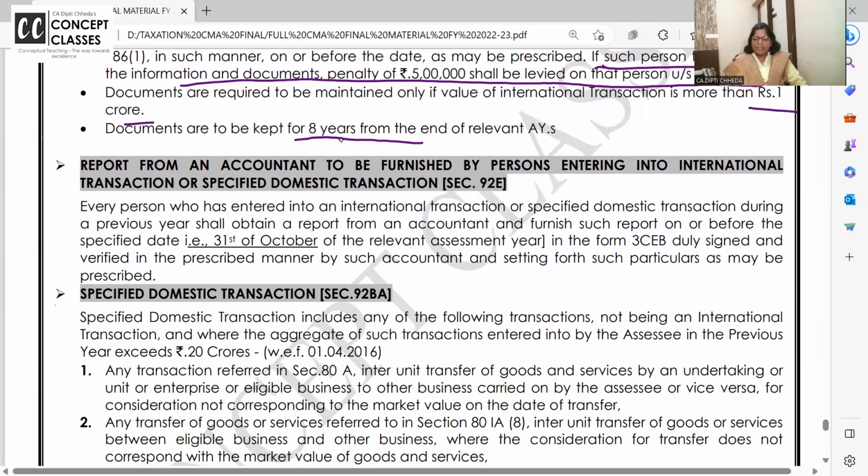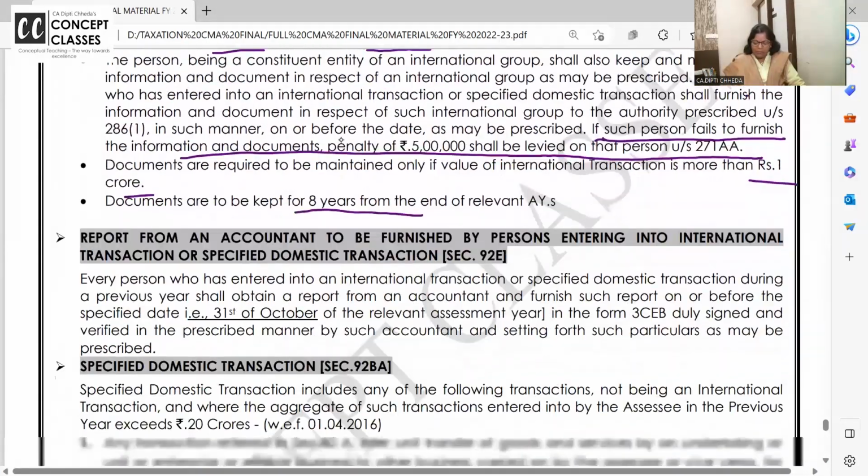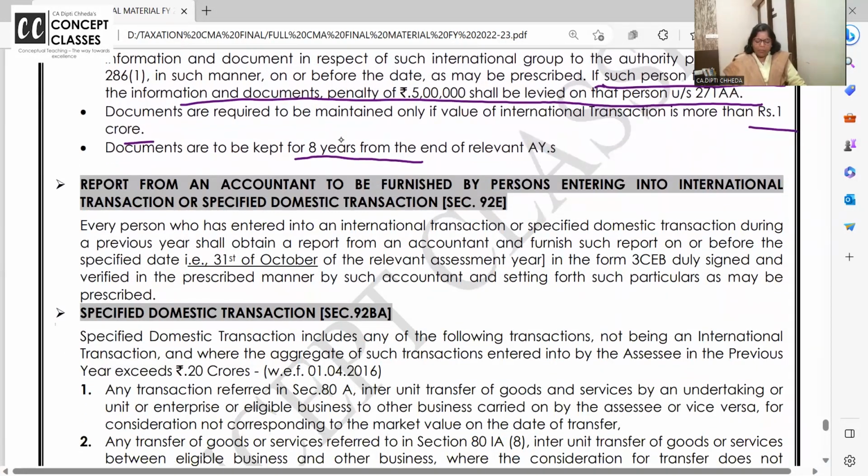Now 92E, 92D हो गया. अब 92E, report from an accountant to be furnished by person entering into international transaction. Every person who has entered into international transaction during the year shall obtain a report from an accountant, furnished such report before 31st of October in form number 3CEB, duly signed.